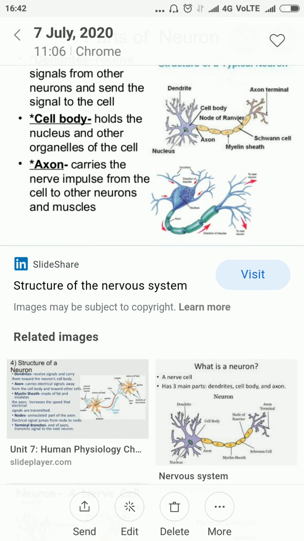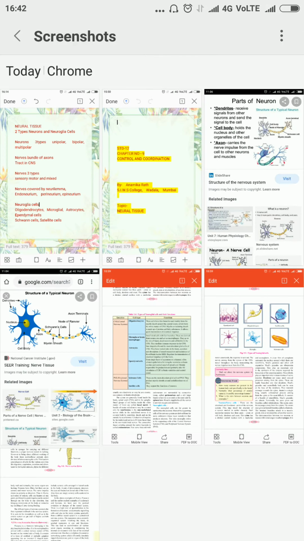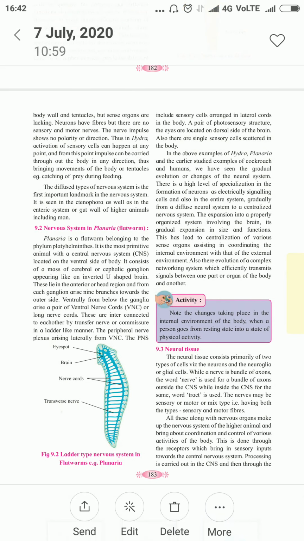So these are all about the structure of a single multipolar neuron. This is there in your textbook, the neural tissue, on page number 183. You can go through it.